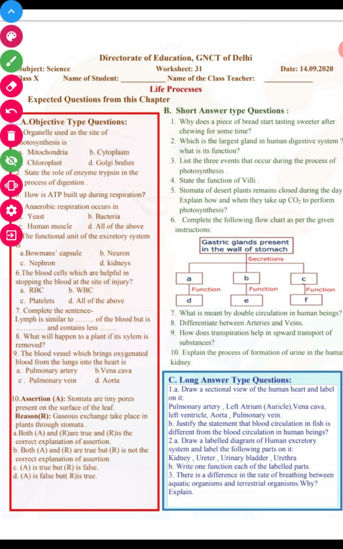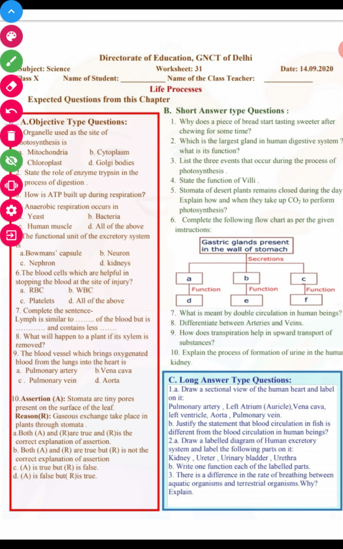Yes, very important. Fish contain a two-chambered heart, and human beings have a four-chambered heart. But in the case of fishes, the oxygenated blood goes directly to the body organs without going back to the heart.